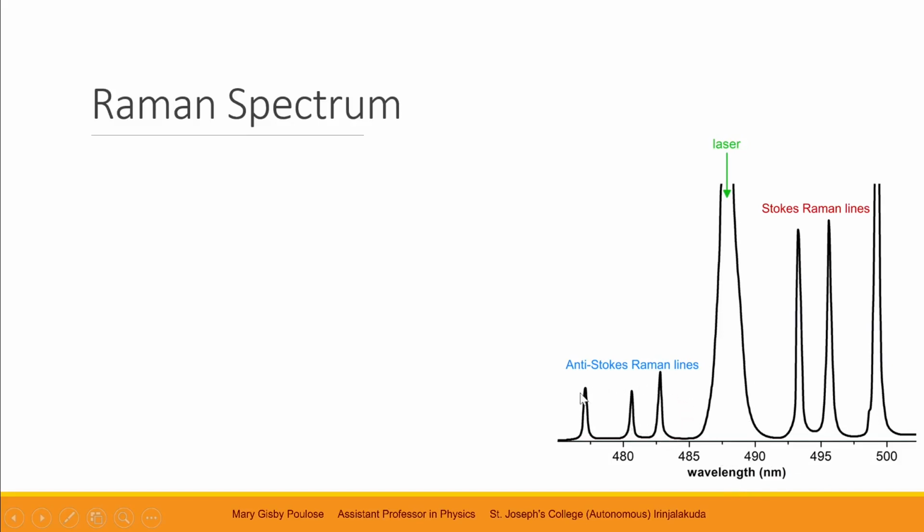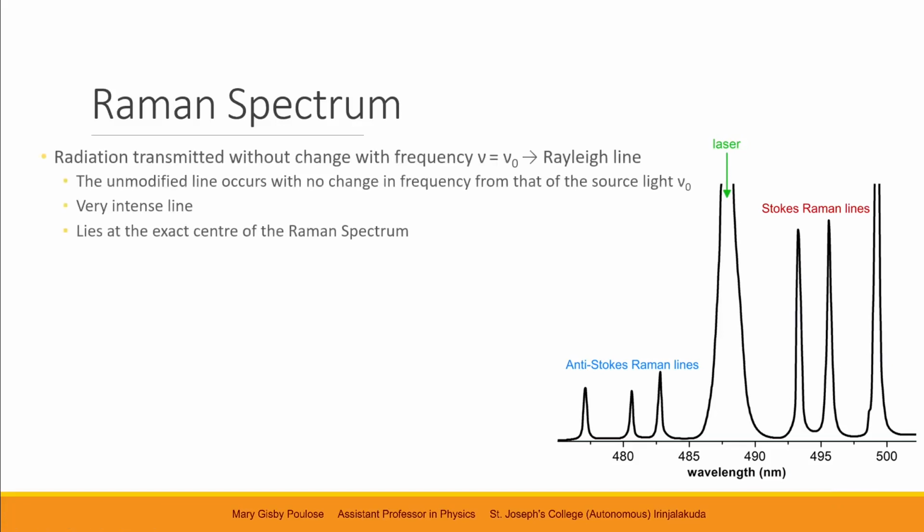So the higher frequencies are represented by the lower wavelength lines, right? And they represent the anti-Stokes Raman lines. Whereas the lower frequencies, that is higher wavelengths, are represented by the lines on the higher wavelength side. They are called the Stokes Raman lines. Let us look into it.